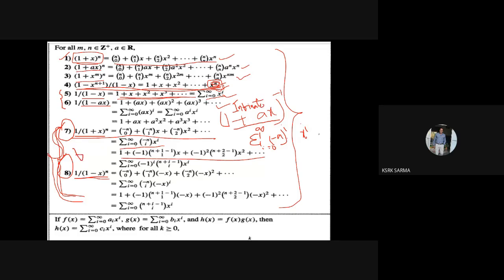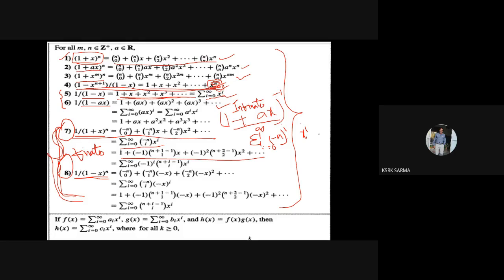See here, it is the finite series we will be having. So we know the n value. So till n the values are going to be taken. Till n only the values are going to be taken. So this can be written as (1 plus x) whole power minus n. (1 plus x) whole power minus n can be written as sigma i equal to 0 to infinity minus n ci into x power i.